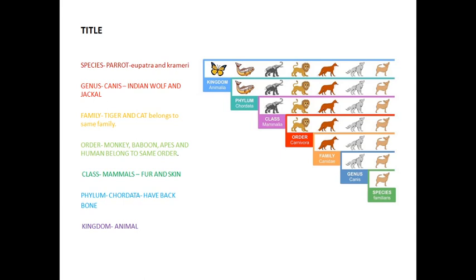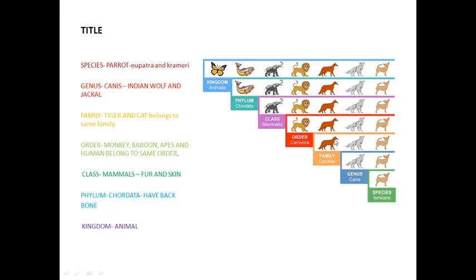One picture I introduce for you. You see in that picture, it starts from species and ends in kingdom. In the species only one organism is present. In genus one organism, family two organisms come and join, order three animals, mammalia four animals, chordata five animals, and kingdom seven animals.